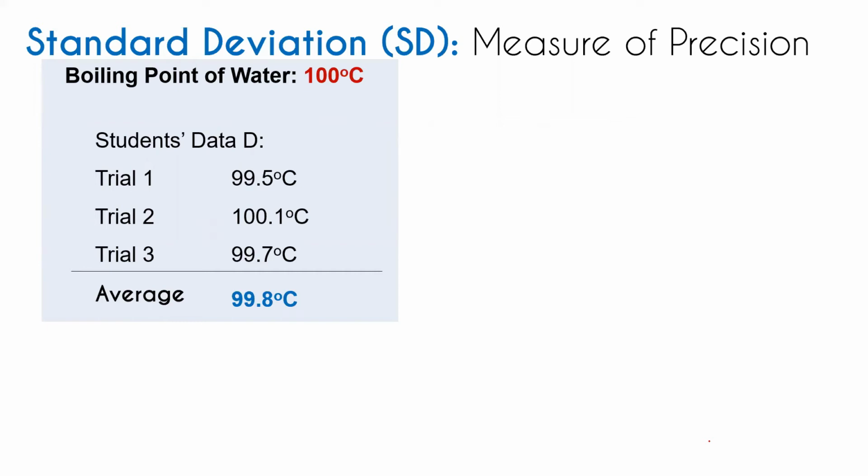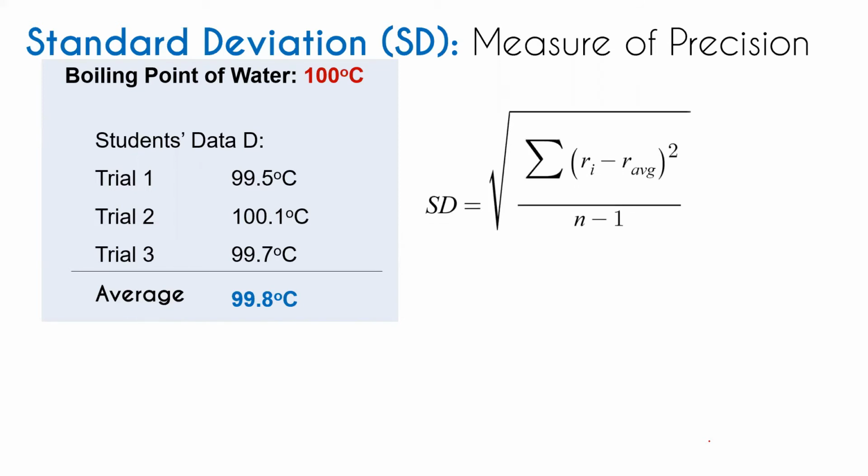So to solve for its standard deviation, we have the square root of the summation of the square of r sub i minus r sub average, divided by n minus 1, where r sub i is the initial trial.